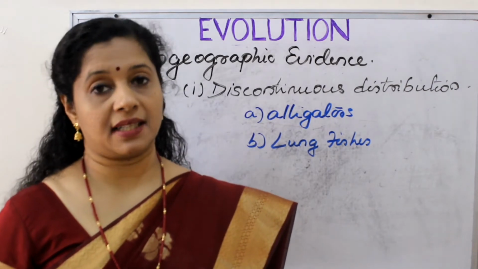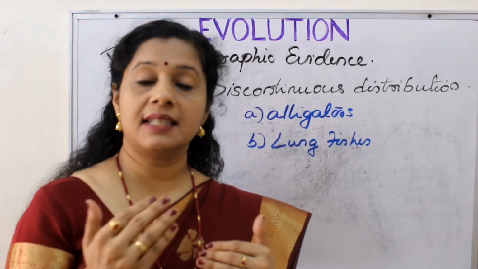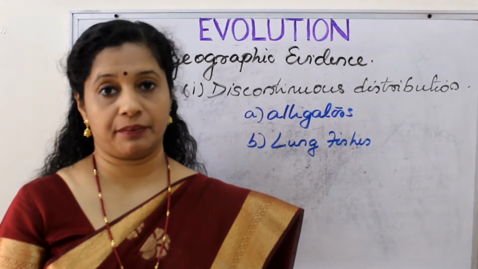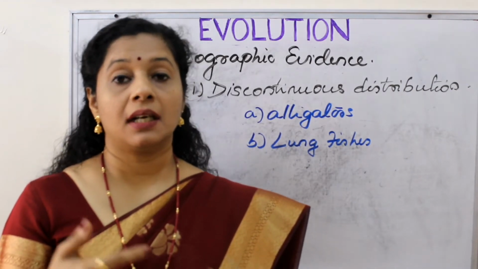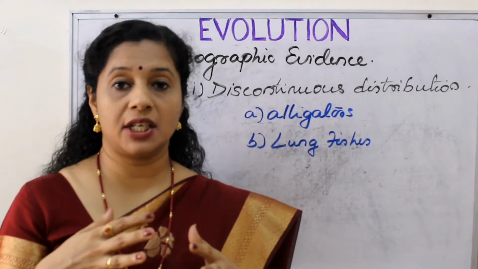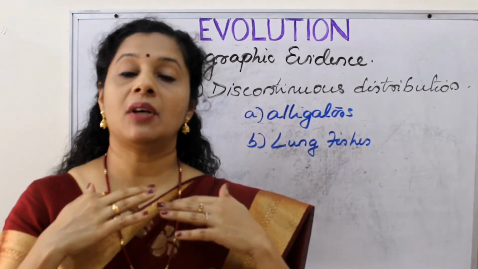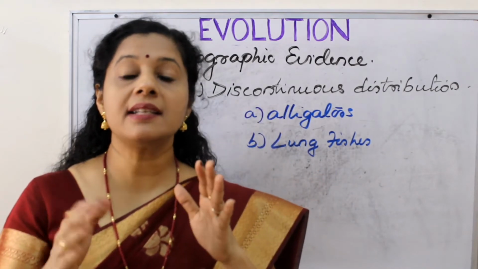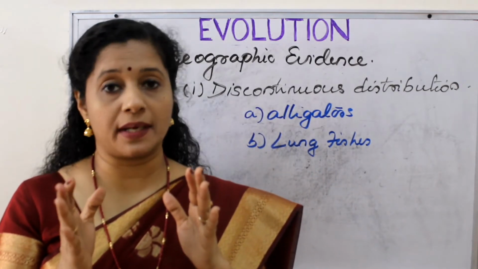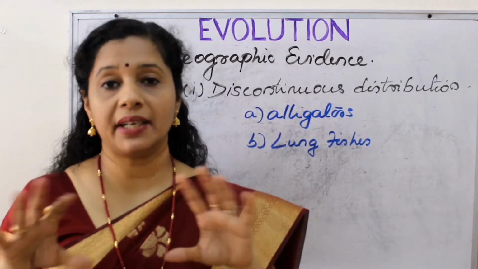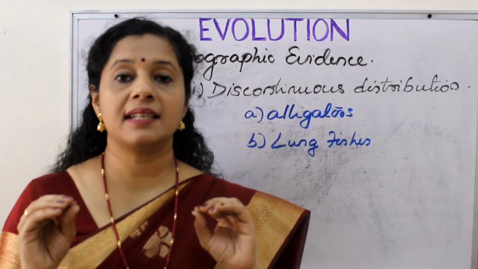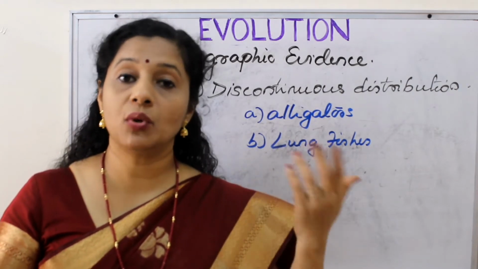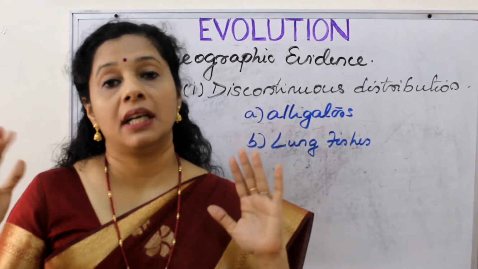There is a reason for that. Asia and eastern America were actually connected by Bering Strait before. During late Cenozoic time, ice age happened, and due to glaciation, alligators got wiped off from all the other continents or regions except eastern China and southeast America or the US. So when they got separated by drift, these alligators are found only in these two regions, but random mutations happen to both these species and they become different from each other.